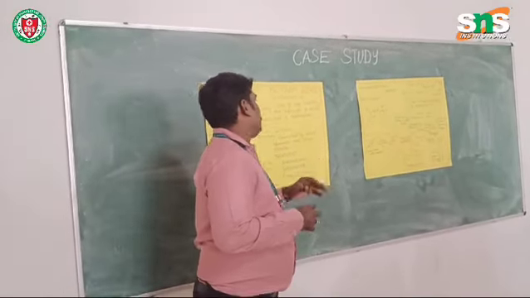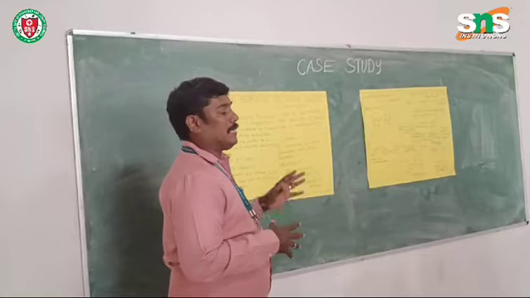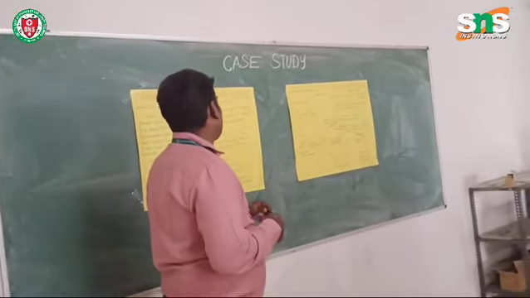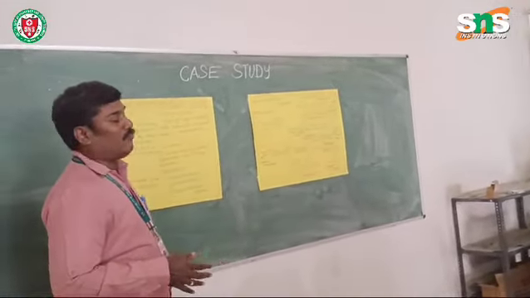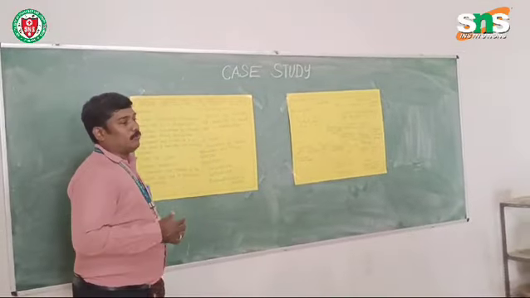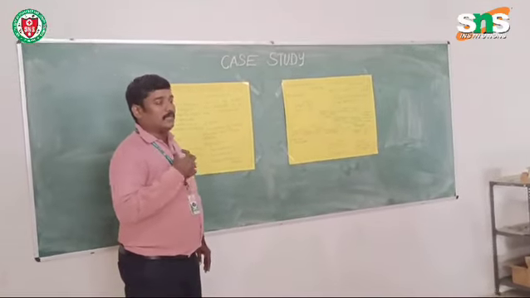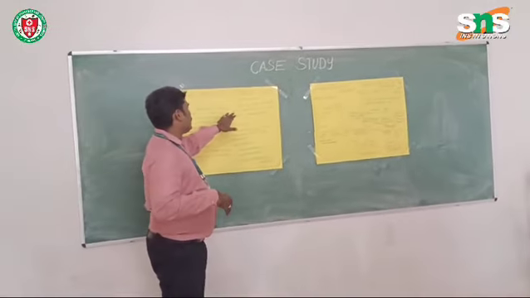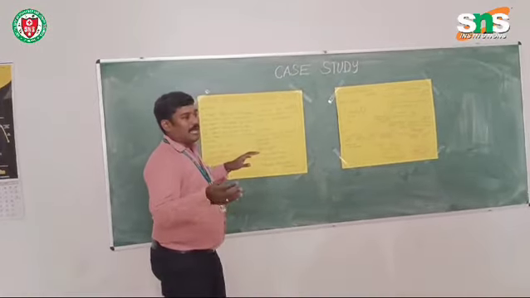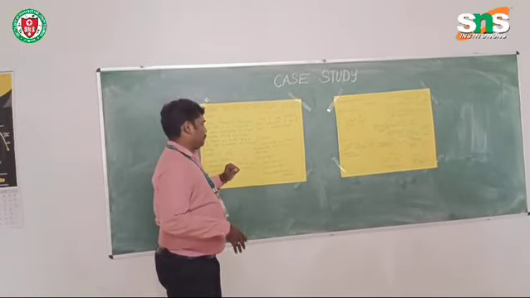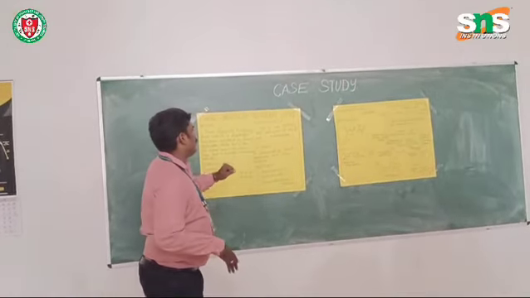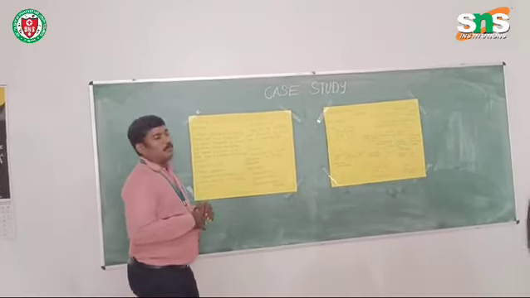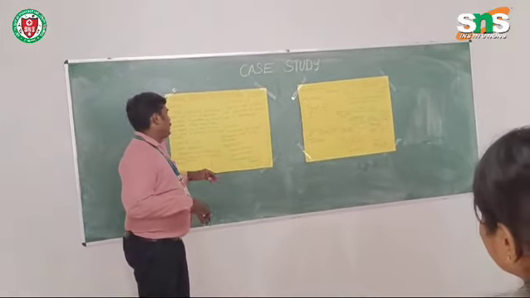Then emphysema. Here, what will happen? There will be a loss of lung elasticity and destruction of alveoli that lead to breathlessness. We will find some difficulty in breathing. The lung lost its elasticity, and there will be destruction of alveoli that leads to breathlessness, that is difficulty in breathing.